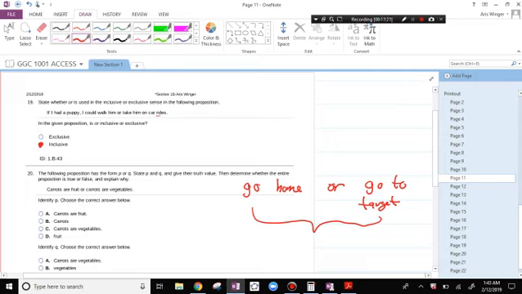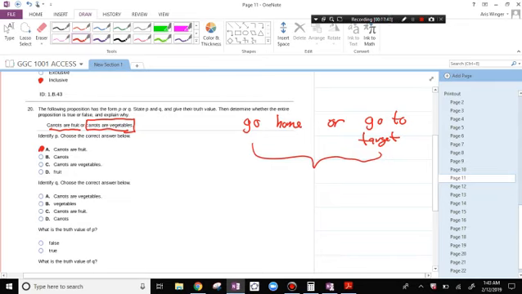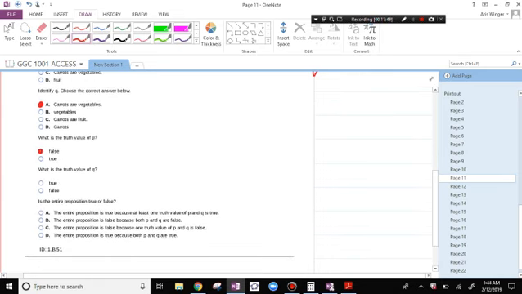Carrots are fruit or carrots are vegetables. This is a true statement because carrots are vegetables, and I only need one of these two statements to be true in order for the whole statement to be true. P is that carrots are fruit. That's a false statement. Q is the statement that carrots are vegetables. That happens to be true. The truth value of P is false. The truth value of Q is true. The entire statement is true because at least one truth value of P and Q is true. At least one.